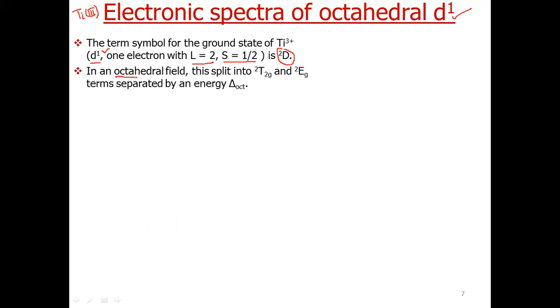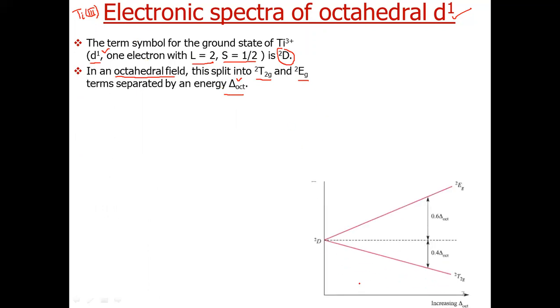Now in an octahedral field, as we have previously discussed, it splits into two sets, 2T2g and 2Eg, separated by energy delta octahedral, the crystal field splitting in octahedral complexes. So we can represent this on a diagram like this. This diagram is called an Orgel diagram.